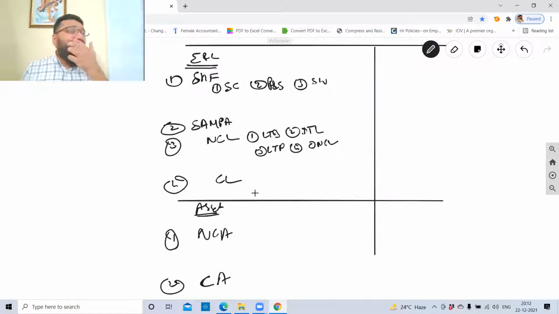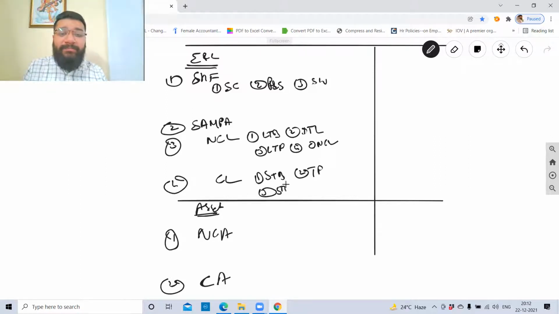Okay, under current liability: short term borrowing, trade payables, other current liabilities and short term provisions. Short-term provision, other current liabilities. Wonderful.